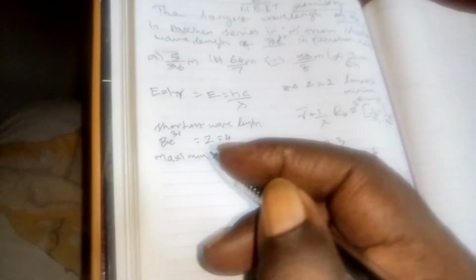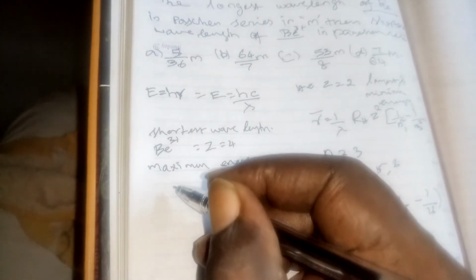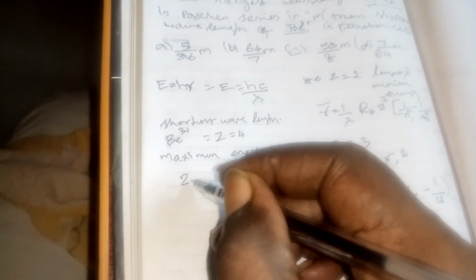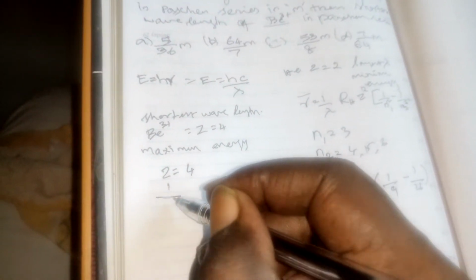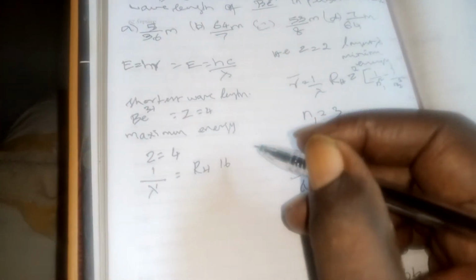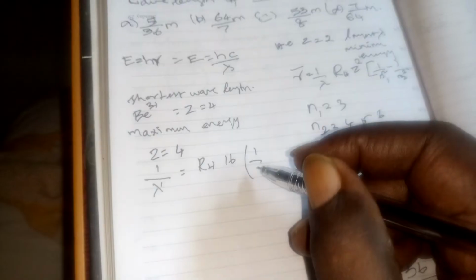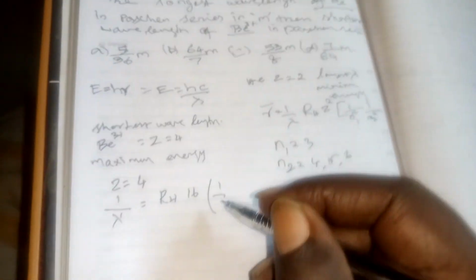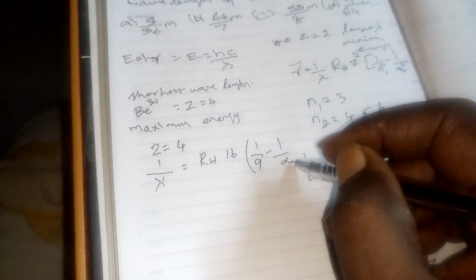Now we are going to take beryllium 3 plus. For beryllium 3 plus, the atomic number is 4. So 1 by lambda dash equal to RH, 4 into 4 is 16, Z square is 16, times 1 by n square, also in the Paschen series, so 3 into 3 is 9, minus 1 by infinity.